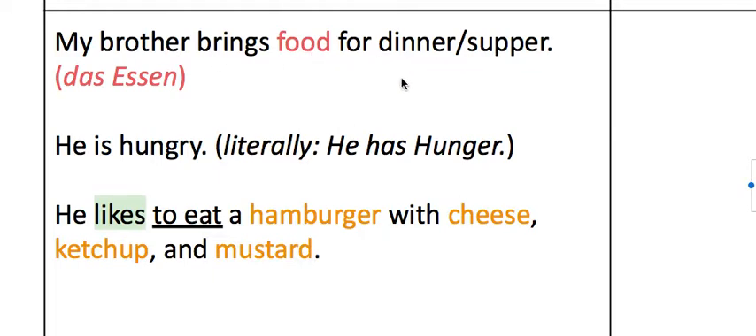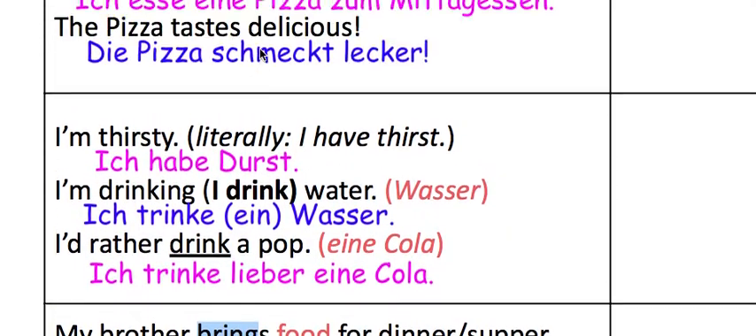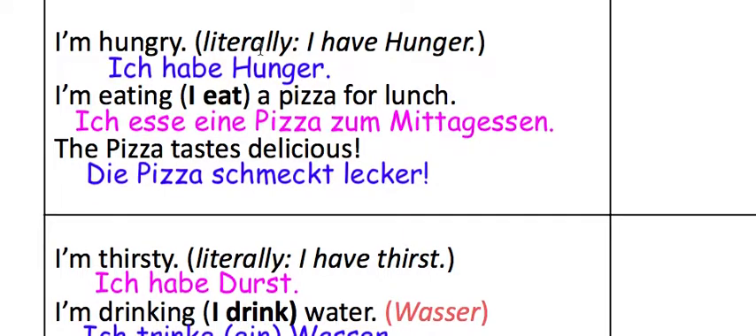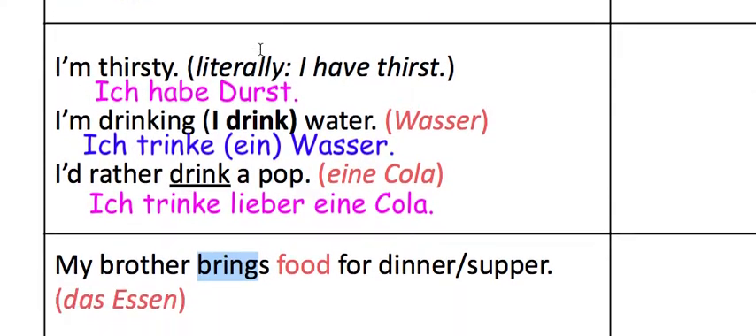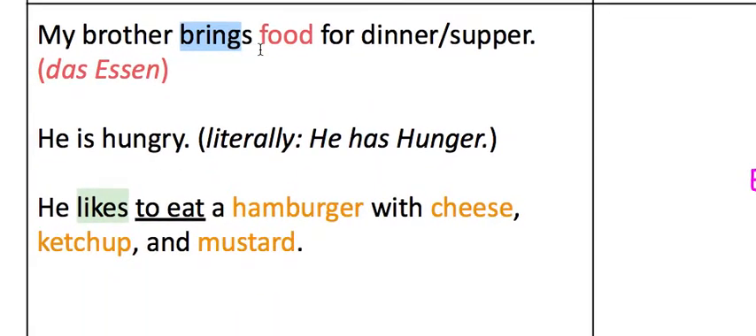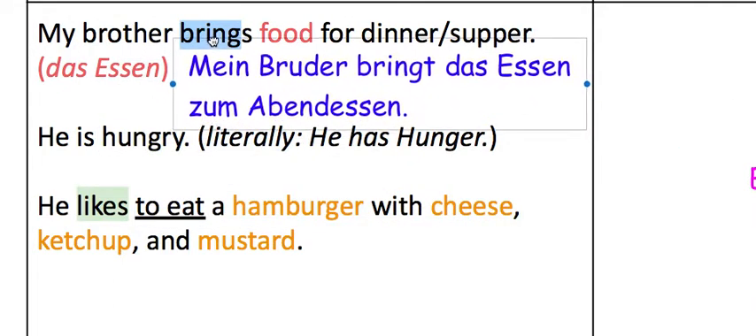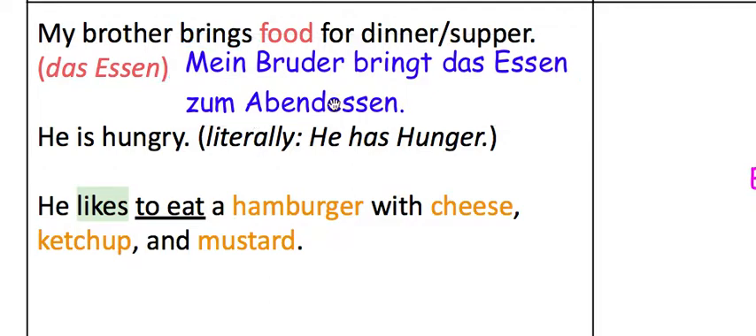Now the word for to bring in German looks very much like the English. It is bringen. Now, unlike the first two sets of problems where we were primarily focusing on ich habe, ich esse, ich trinke, here we're now talking about my brother. So the verb is going to end with a T. So here we have, Mein Bruder bringt das Essen zum Abendessen. Mein Bruder bringt das Essen zum Abendessen.